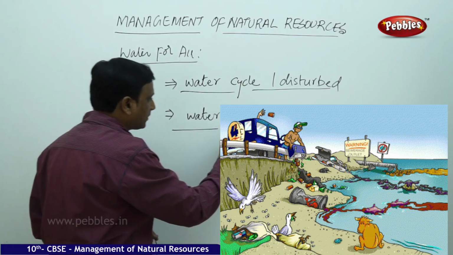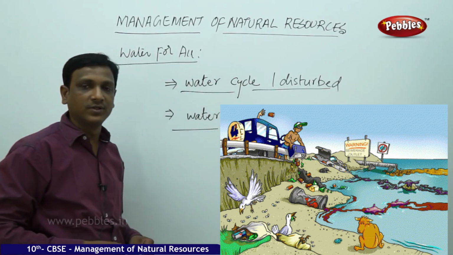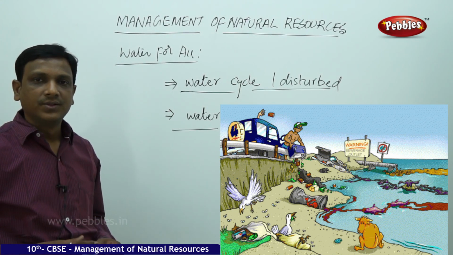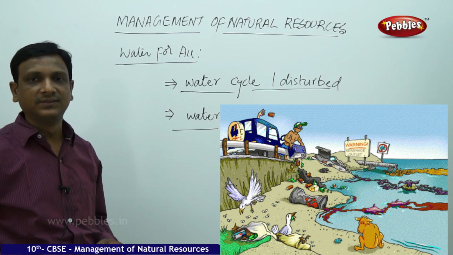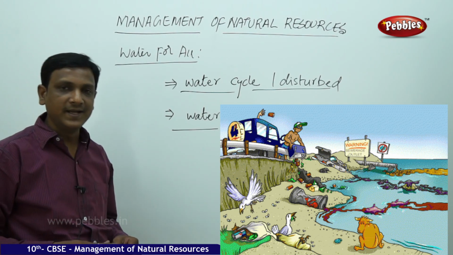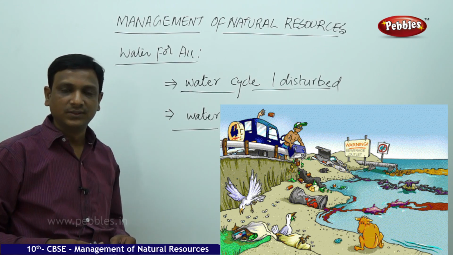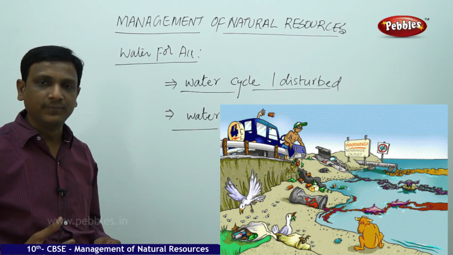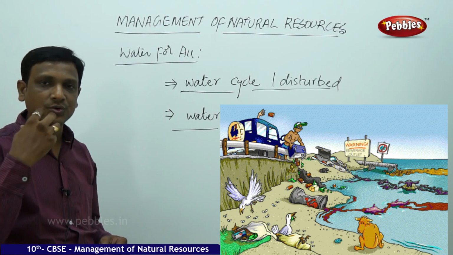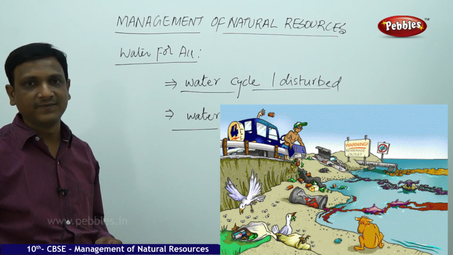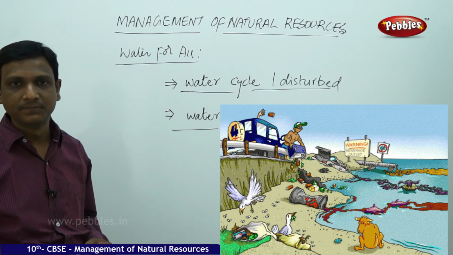And the second one is water pollution. Already we discussed this water pollution. The release of toxic chemicals, unwanted materials and all these things into the water bodies leads to contamination of water, pollution of water. So it affects the lives of the people who drink the water, and those who use the water for other purposes. In this way it affects our human life.